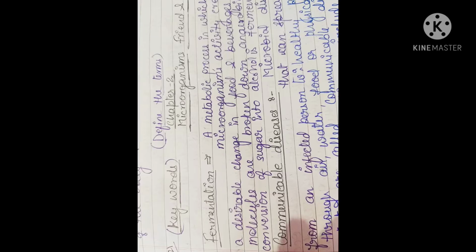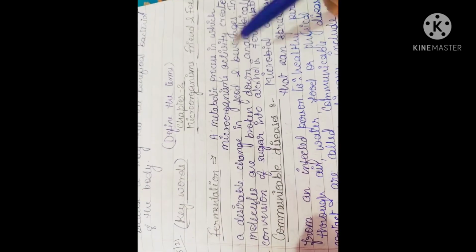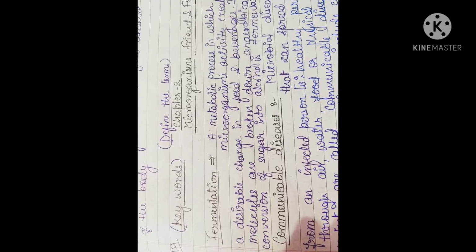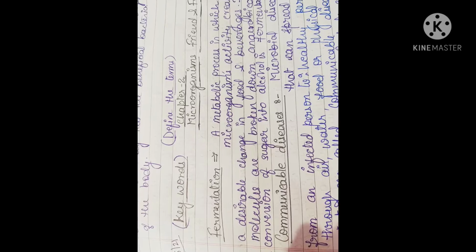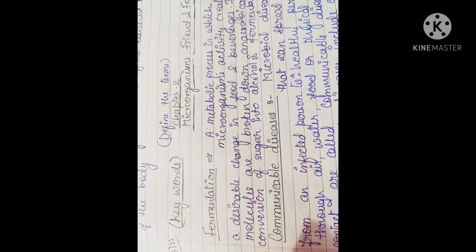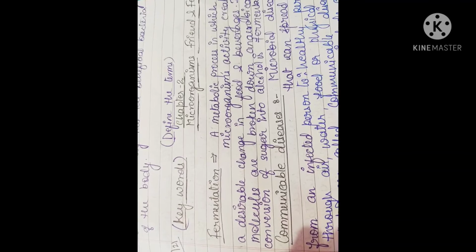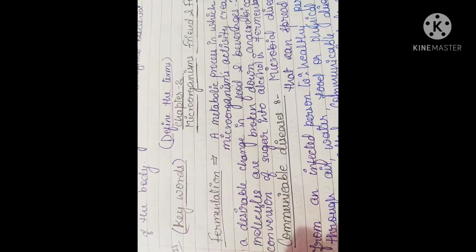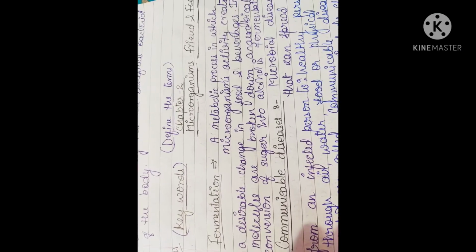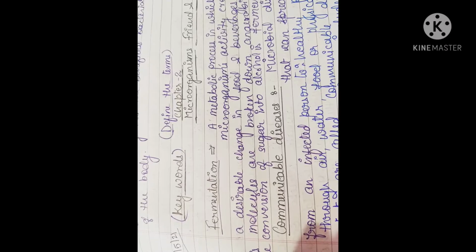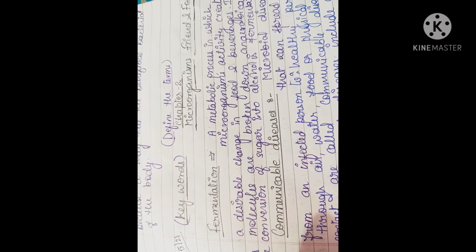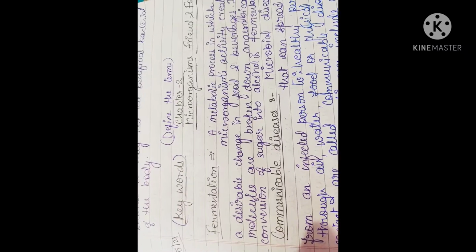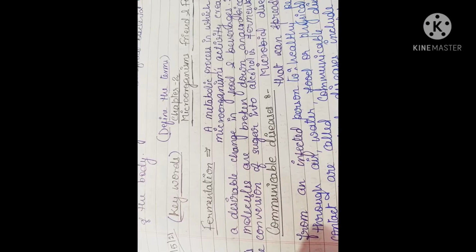So children, chapter 2, Microorganisms: Friend and Foe. Now we have completed the question answers, objective and subjective both. I hope you all have completed your written task in your science copy, and hopefully you have prepared the diagram also. So the last portion left in chapter 2 is the define-the-terms. There are so many terms given in the form of keywords, so we will not do the complete list, only the important ones.